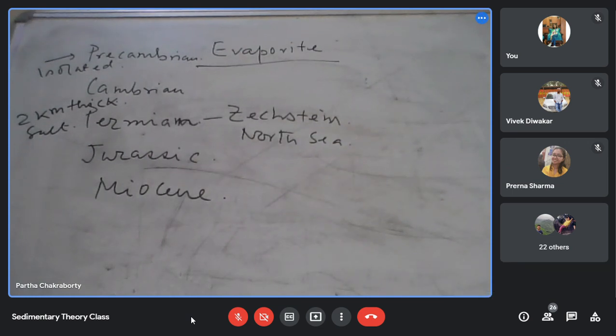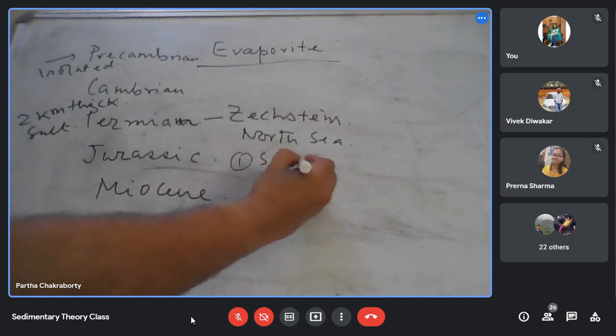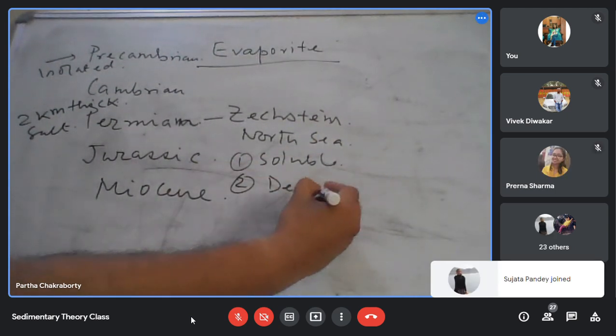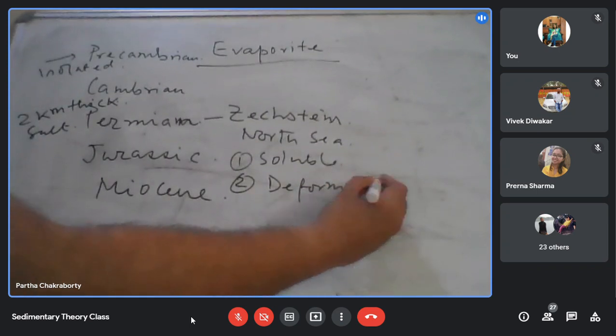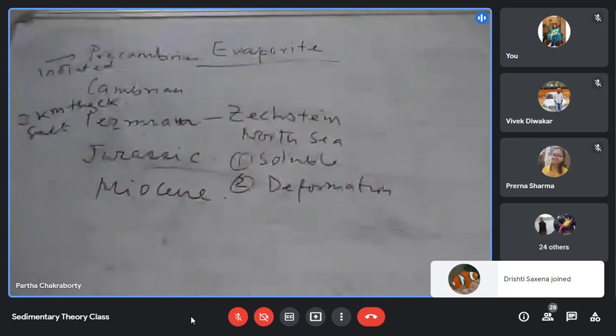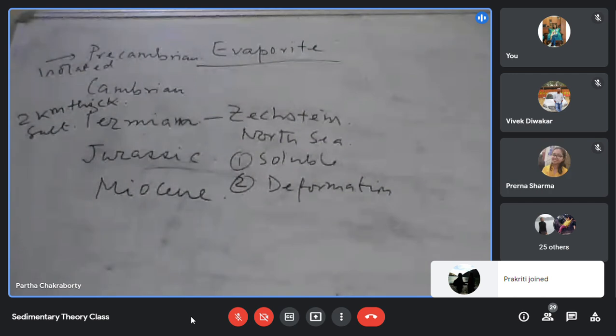Number one, they are soluble, and they are extremely susceptible to deformation. They act as a very ductile material, and that's why the original signature of the initial salt deposit is often not preserved in the rock record.